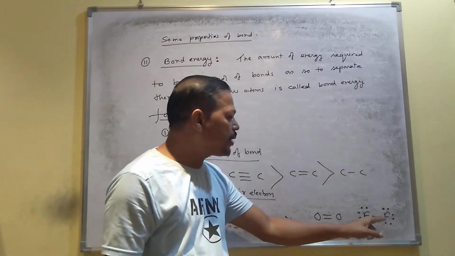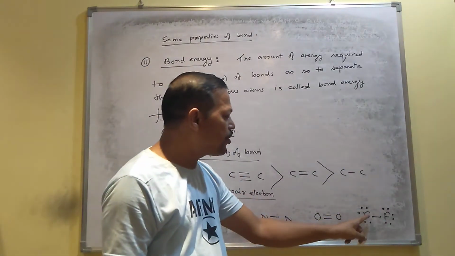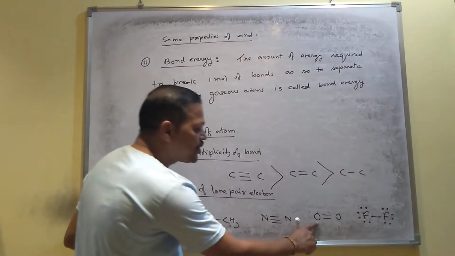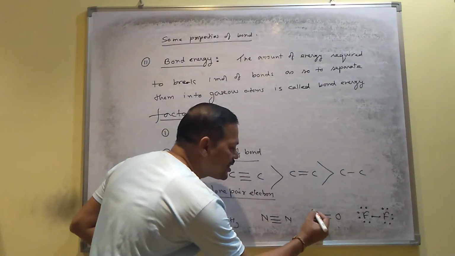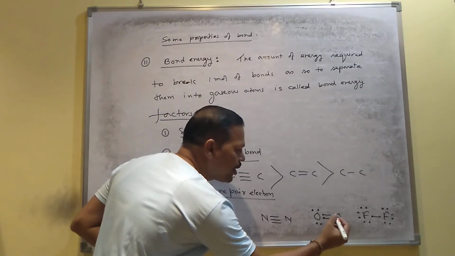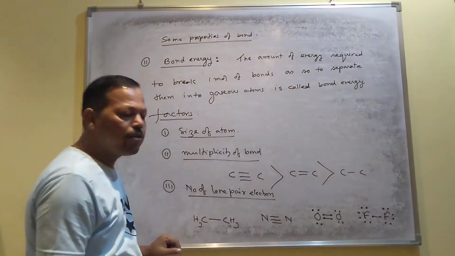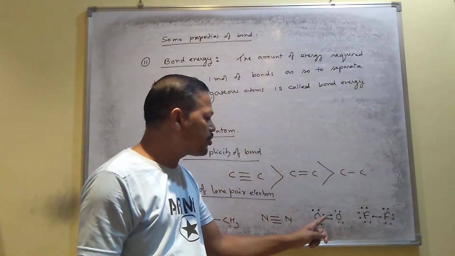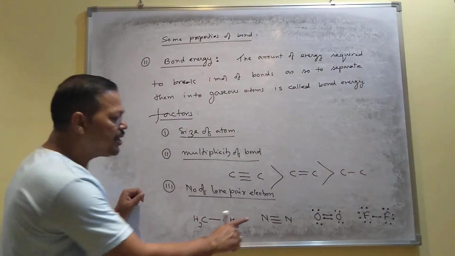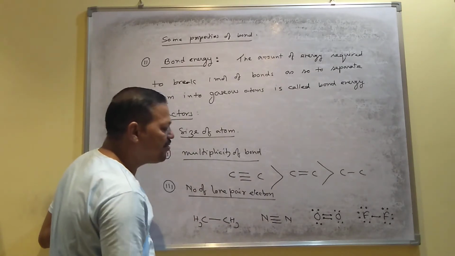So 1 electron takes part in bonding, and the other electrons remain as lone pairs. I mean, 1 fluorine contains 3 lone pairs. Oxygen carries 6 electrons in the valence shell: 1, 2, 3, 4, 5, 6. 2 electrons take part in bonding. So here also, for 1 oxygen, 2 electrons take part in bonding, and another 2 pairs remain as lone pairs. In the case of nitrogen, nitrogen contains 5 electrons in the valence shell.